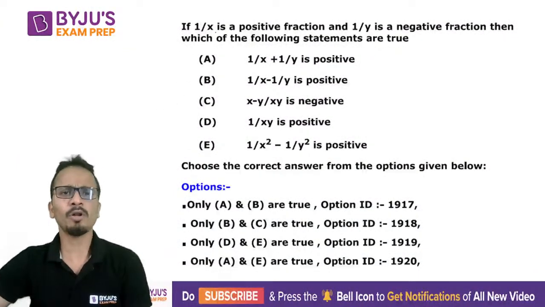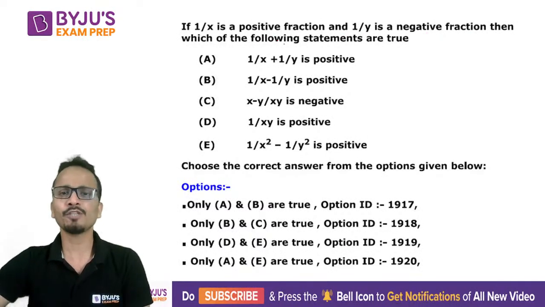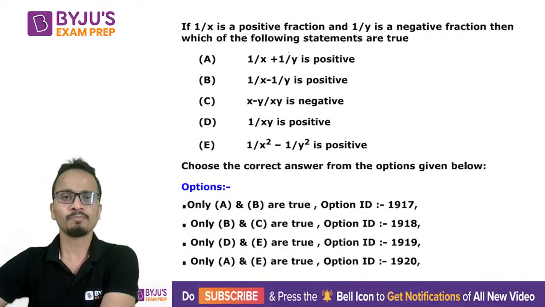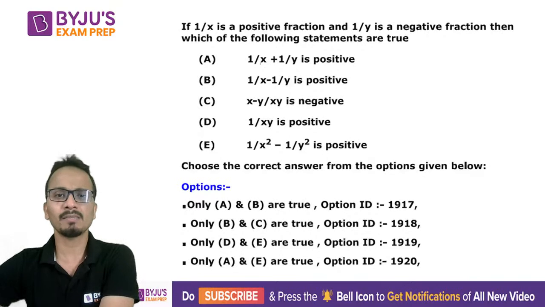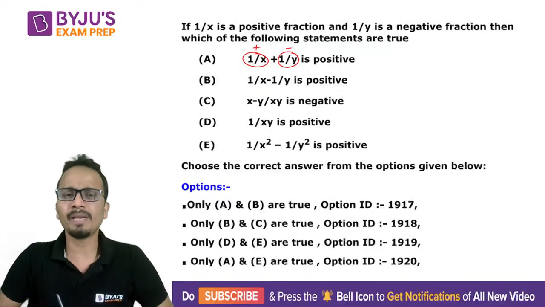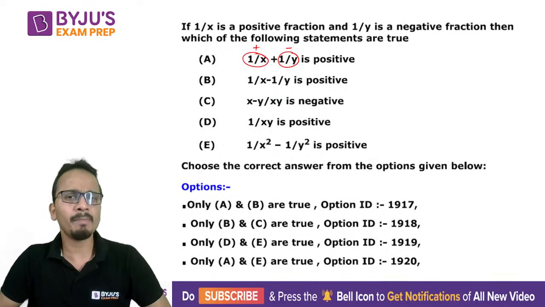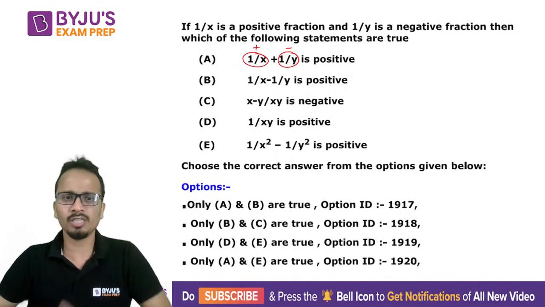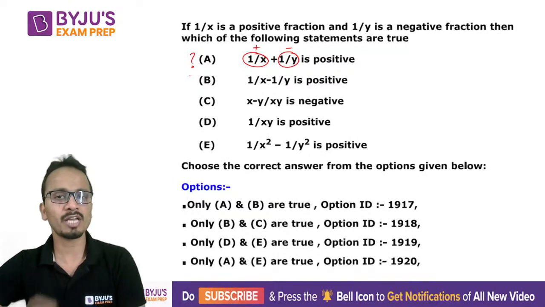The question says that 1 upon x is a positive fraction, 1 upon y is a negative fraction. Then which of the following statements are true? If you look at option A, 1 upon x plus 1 upon y is positive. Let's see if this is true. 1 upon x is positive, so this part will be positive and this part will be negative. Whether the final result is positive or negative will depend on the magnitude of 1 upon x and 1 upon y. So I cannot comment anything on statement A. It may be positive, it may be negative.